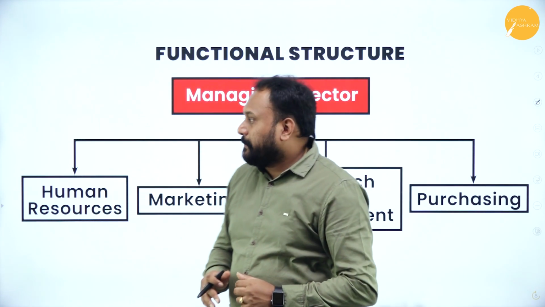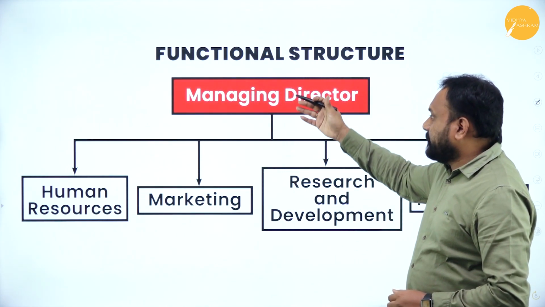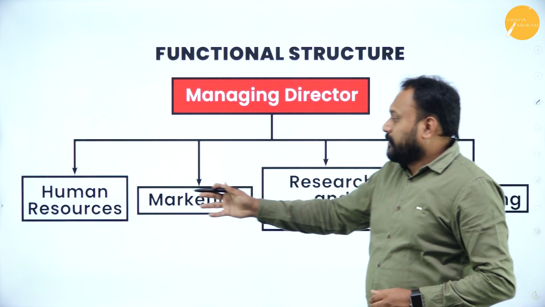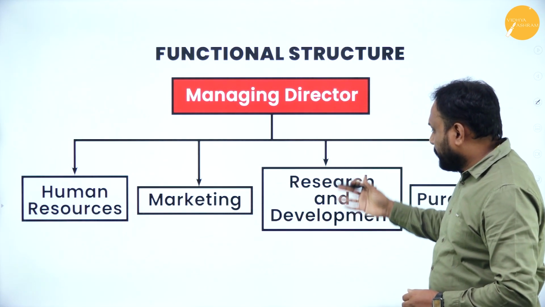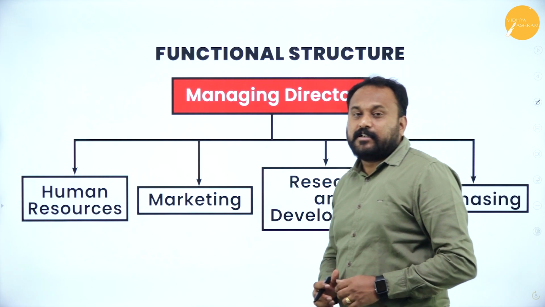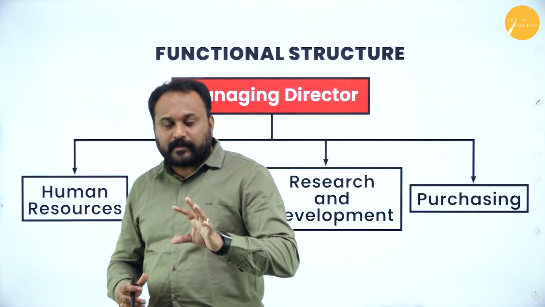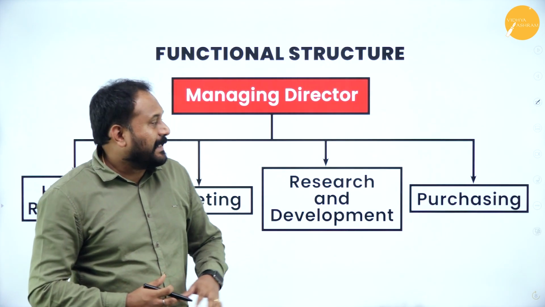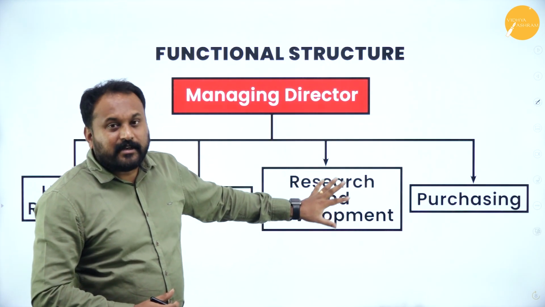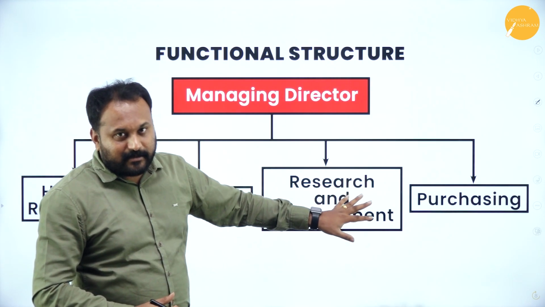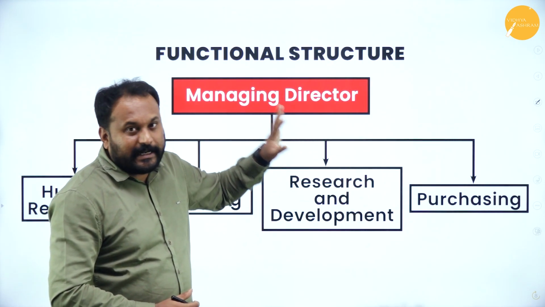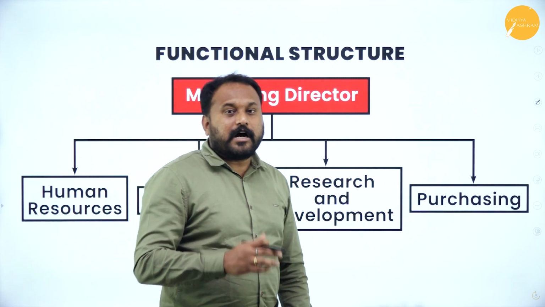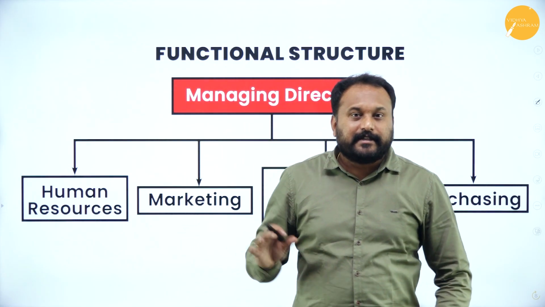I'll tell you. Many of my students write this: managing director, human resource, marketing, research and development, purchase. I've seen in the examination, when we go for valuation, many of the students write exactly like this. This is actually incomplete. Though it is correct, it is incomplete. What exactly should you do? According to their function, they are divided.